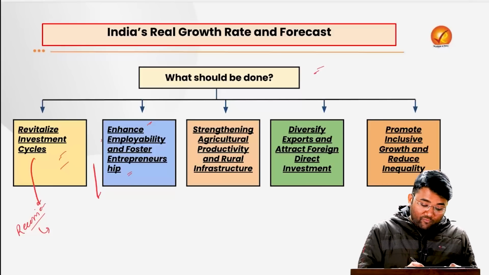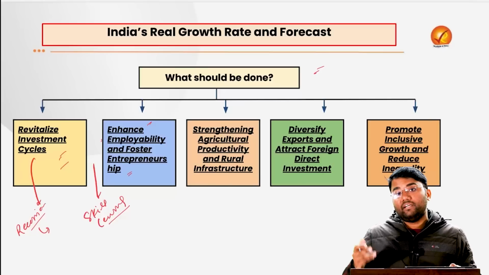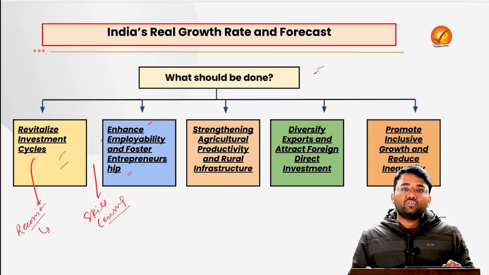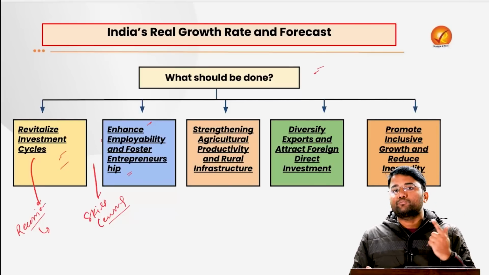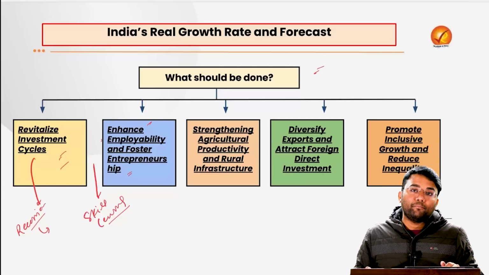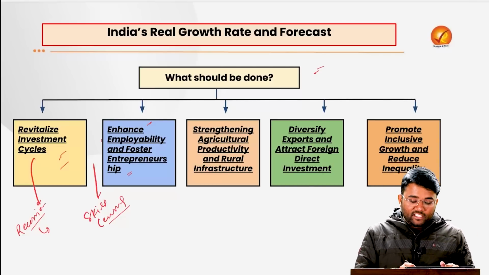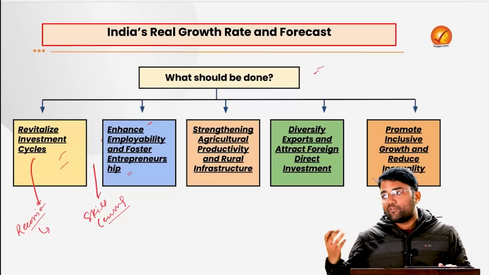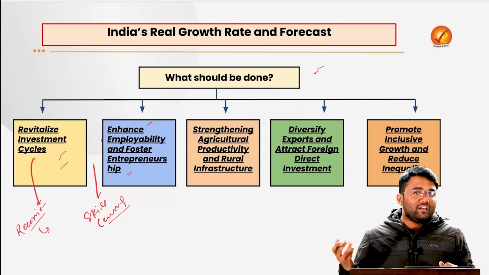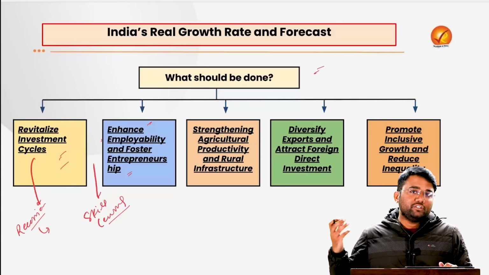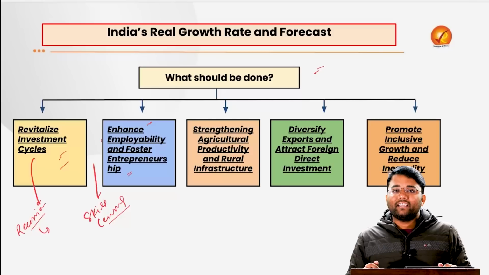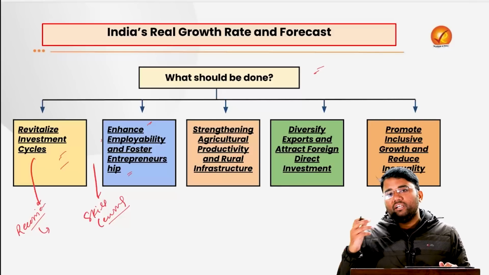So we have to go for a proper skill census, which has again been recommended by the Chief Minister of Andhra Pradesh, so that we can map the skills of the youth properly, and based on that we can provide proper employability. There is also a need for fostering entrepreneurship from the school level or the college level itself, so that these youths can take that risk and contribute to India's growth story.